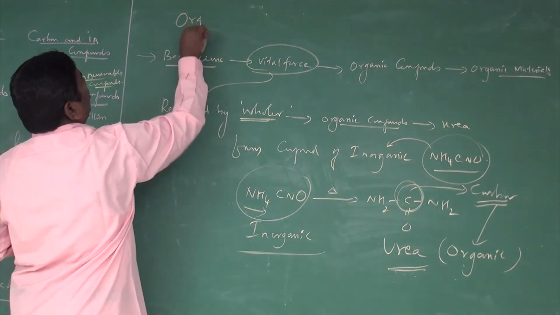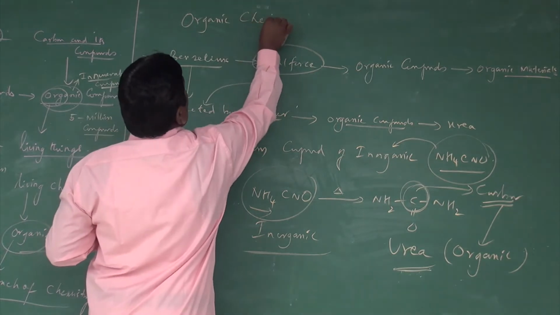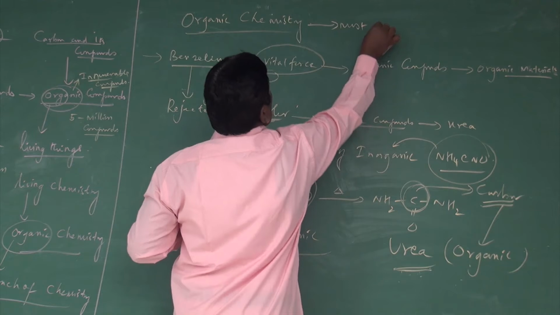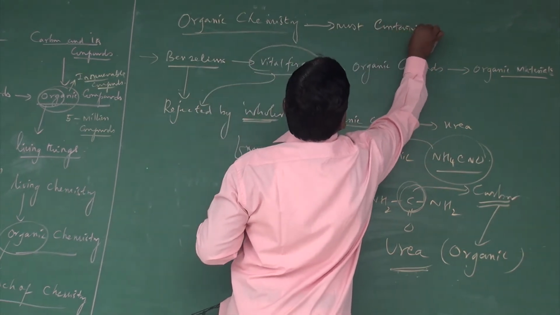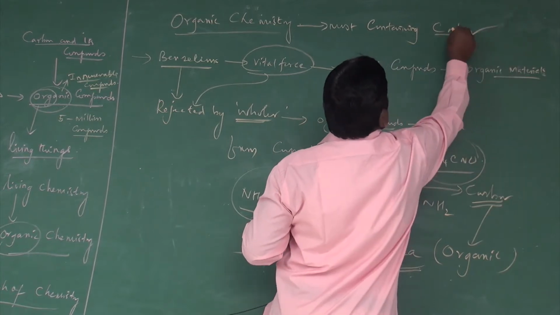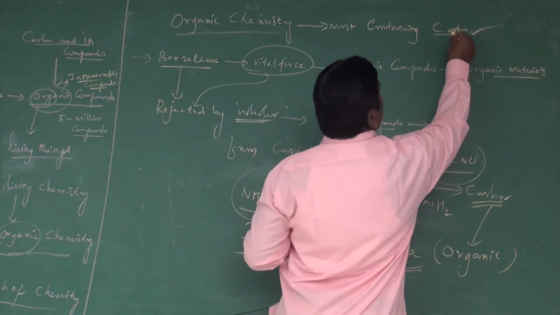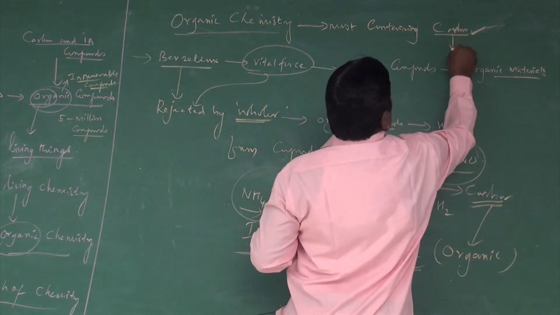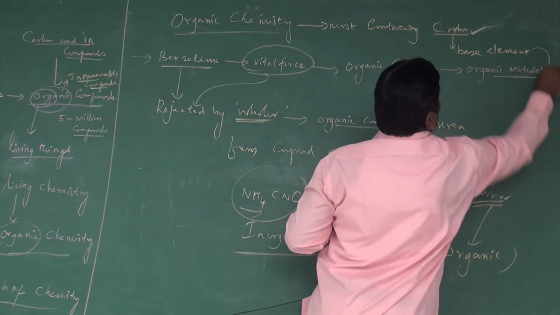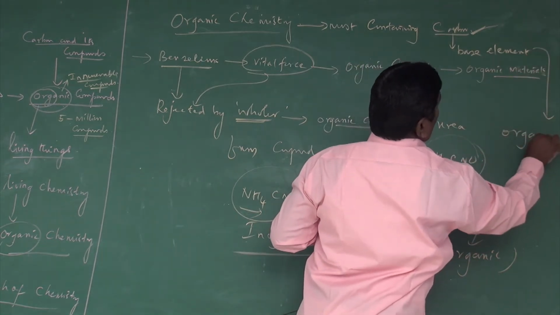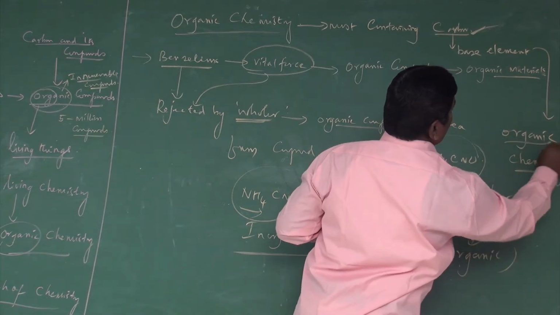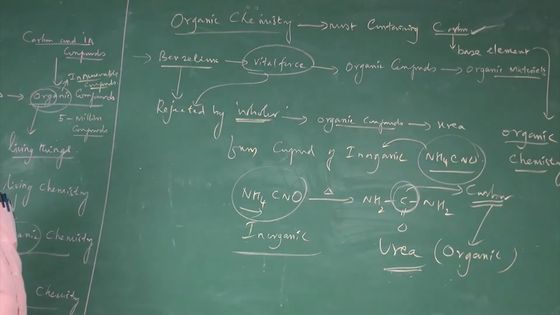If it is to be organic chemistry, it must contain carbon. Carbon is the base element for organic chemistry.